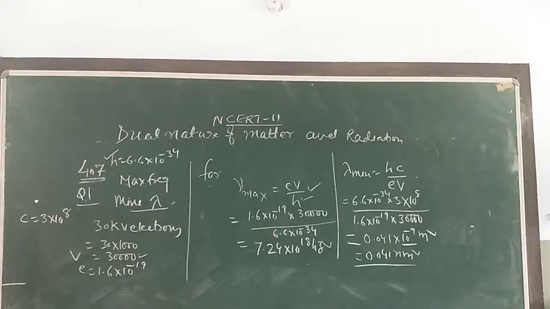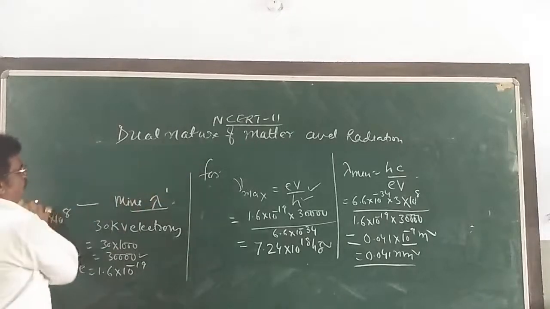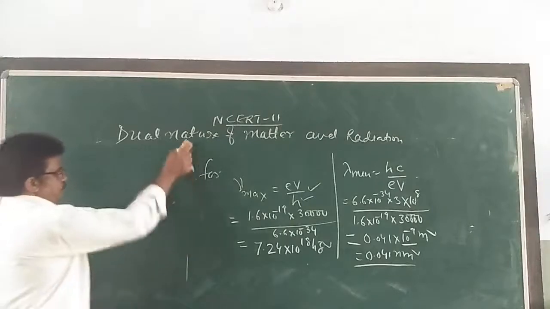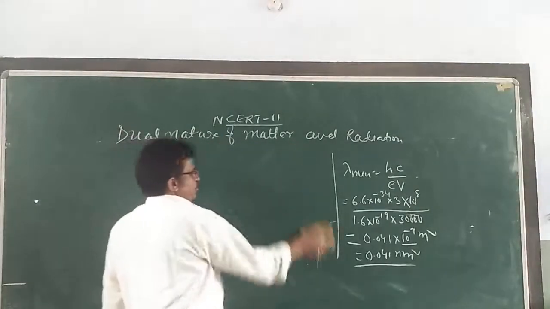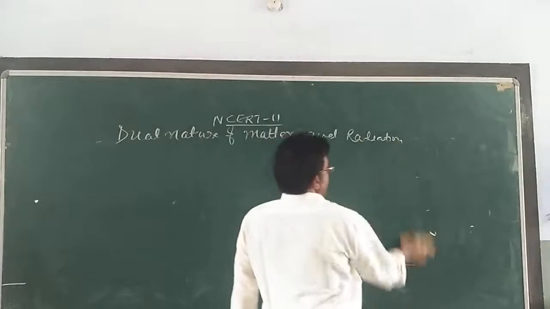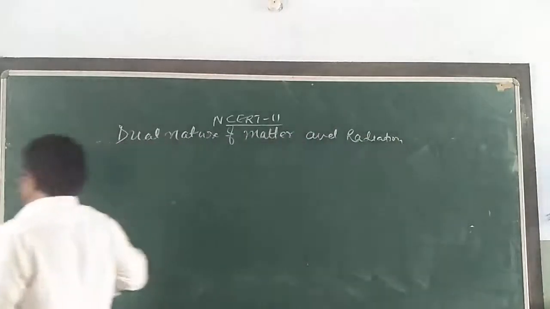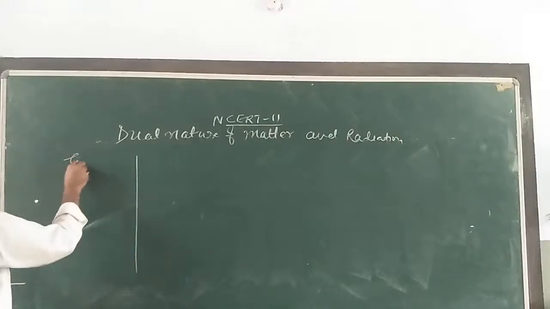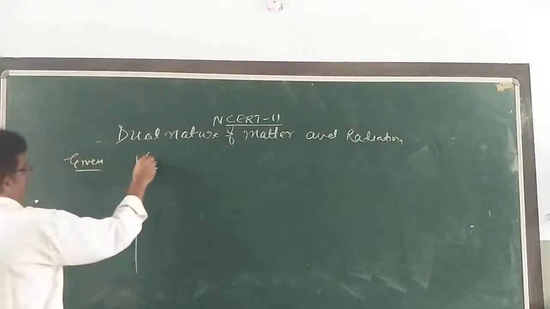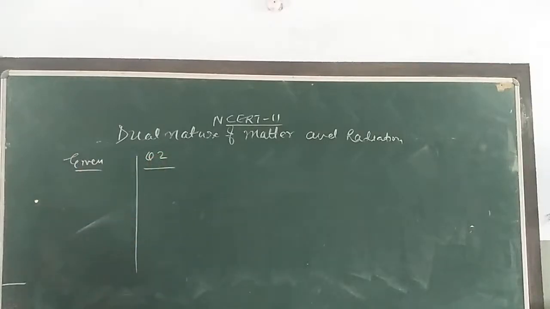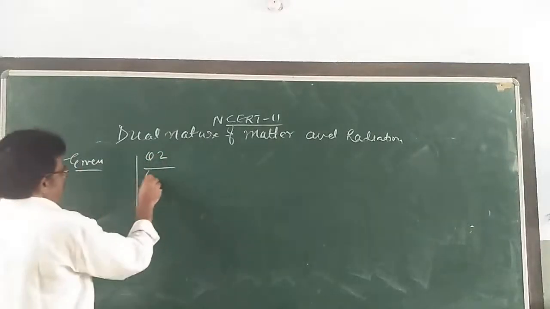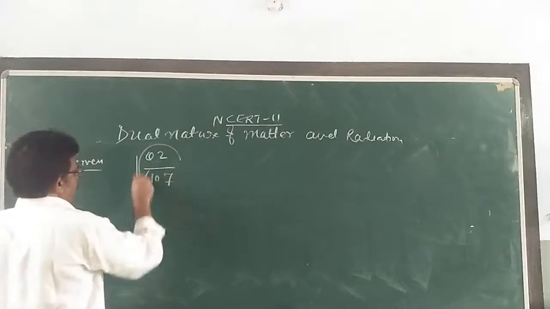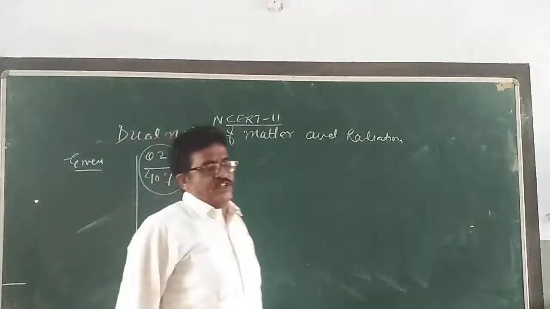The work function of a cesium metal is 2.14 eV. See question number 2 of your NCERT textbook. What are the things given? First write them down here. Question number 2 of the same page number, that is 407 of your NCERT textbook. Read the question.